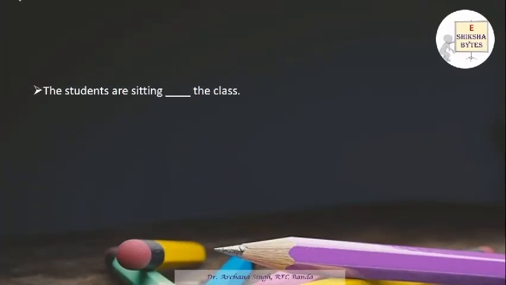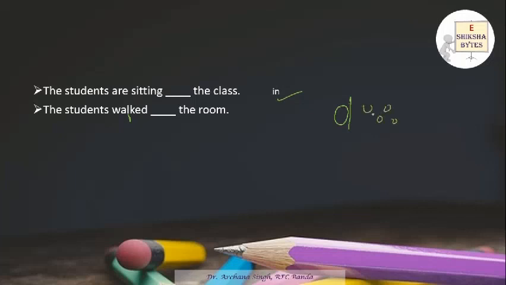Now let's do one more exercise. The students are sitting in or into. Is there any movement? No. So we'll say in the class. The students walked. Now see, you need to understand these two sentences. Here the students are already there in the class. There is no movement. There is no change in the medium. So we are using in. Now the students walked, it means they were outside. For example, this is your classroom and these are the students. Now the students walked into the classroom because they are moving from one place to another place. So we use into.